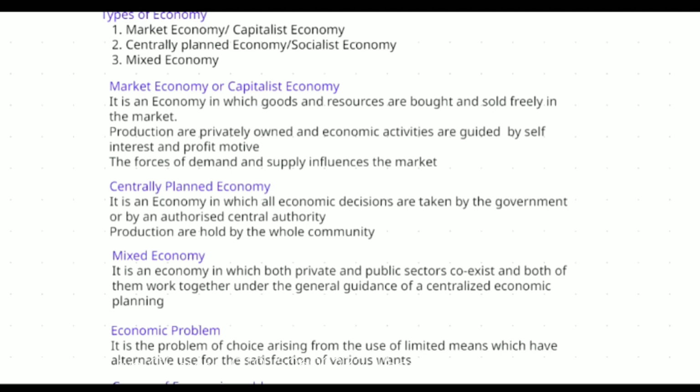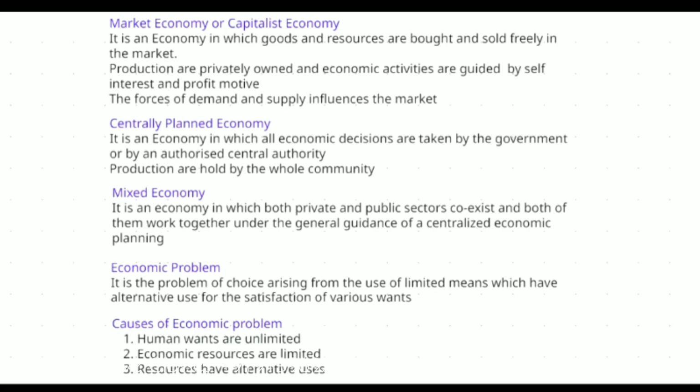It is guided by the government, or by an authorized person or authority of the central government. Either it may be central or state government. That is called a centrally planned economy. That is, decisions are taken by the government or by an authorized central authority. Now, the production is owned by the whole community, whereas in a market economy, the production is owned purely by the individual person who is producing the product.